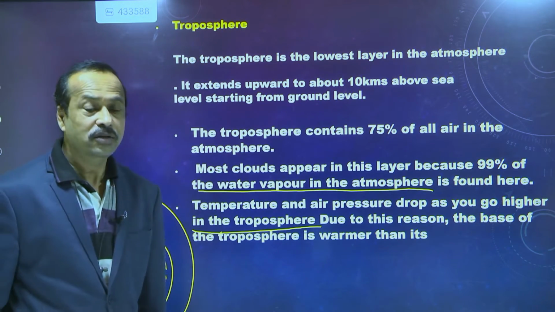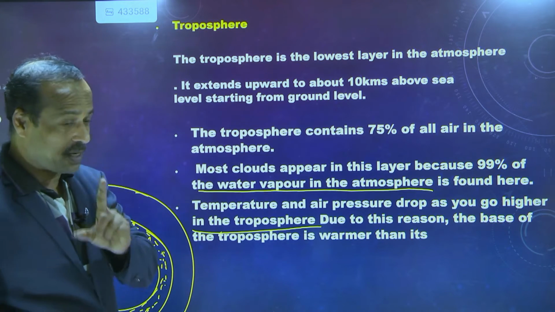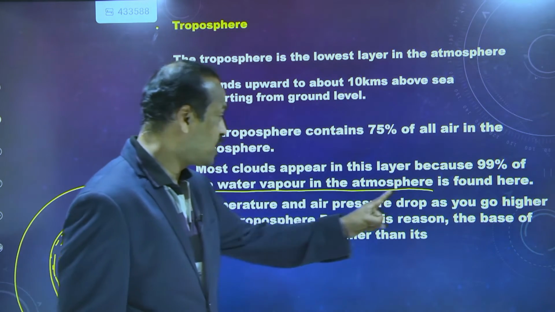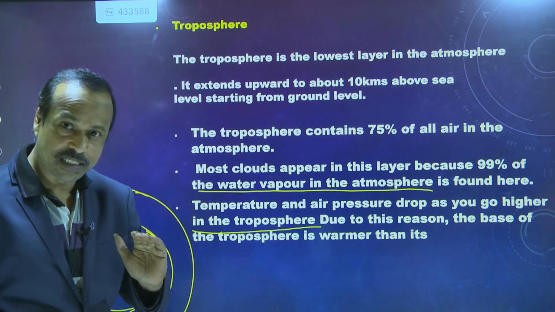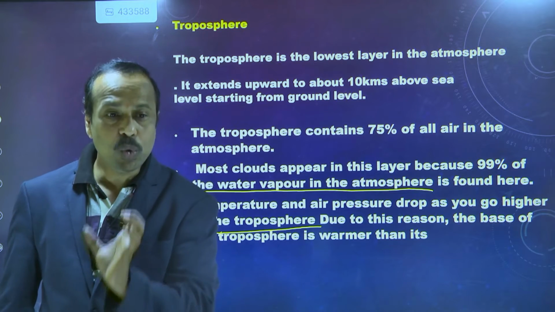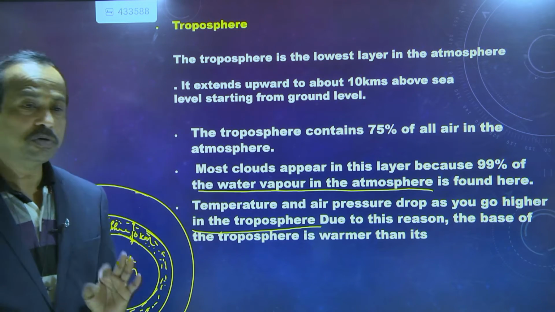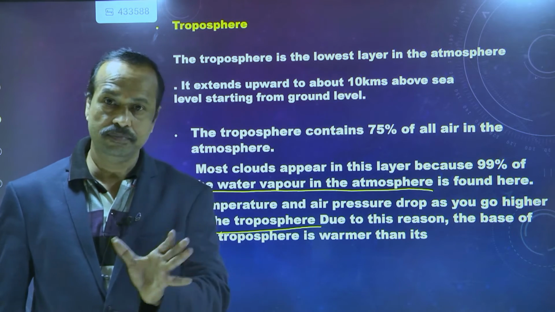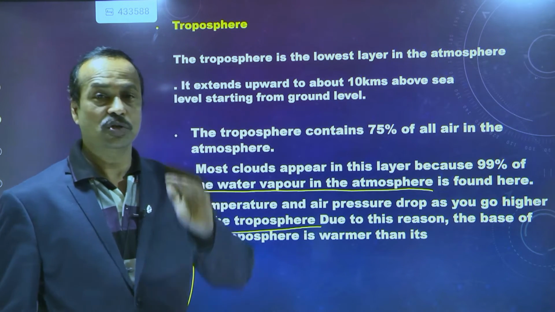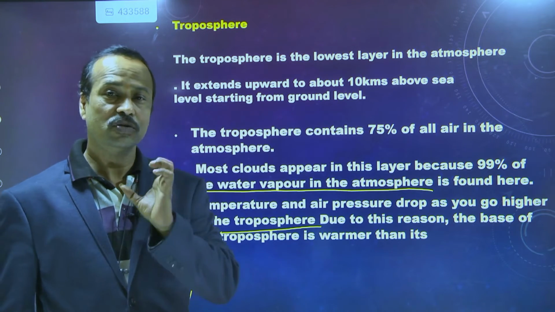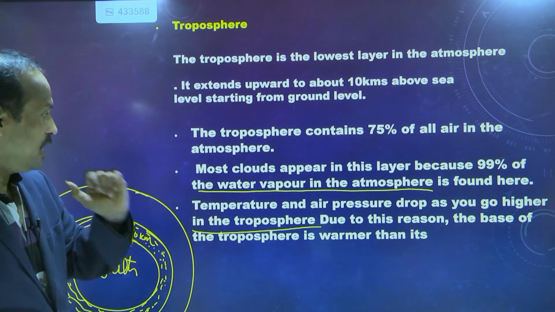Because as we go above the Earth's surface, in the troposphere, the temperature drops. It falls, so the temperature decreases and we feel a little cooler than at ground level. That's why in the summer season most people go for a vacation to hill stations, where the highest hills are, because it will be a little bit cooler there. Why? Because the temperature decreases.